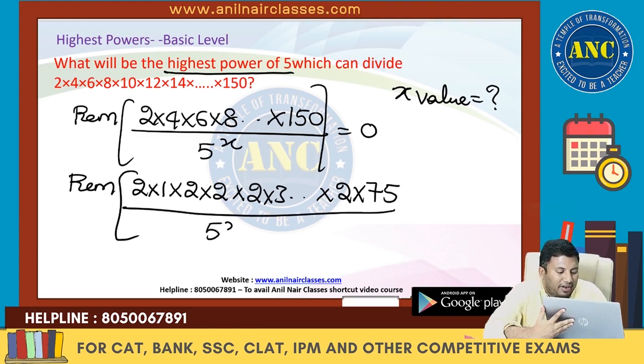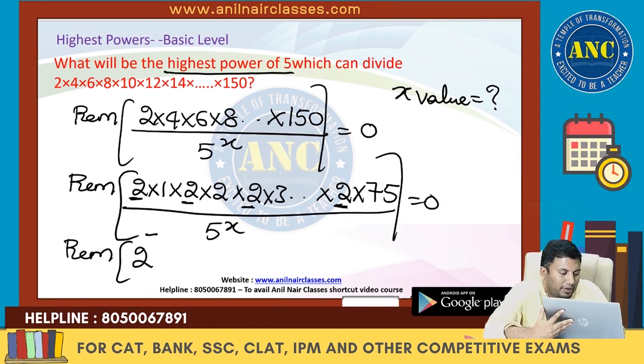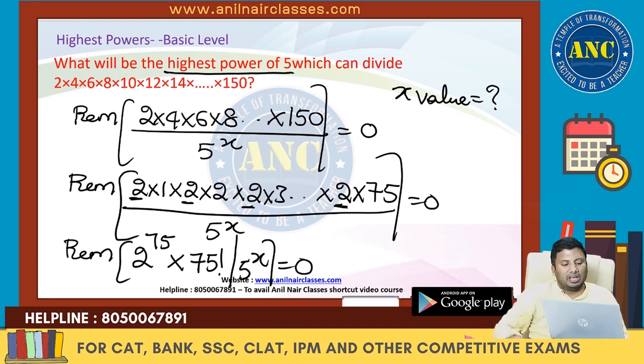Divided by 5 power x, the remainder is 0. 2 is multiplied 75 times, so this is nothing but 2 power 75 into 75 factorial, when divided by 5 power x, the remainder is 0.